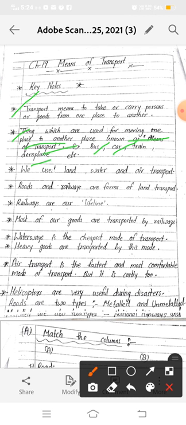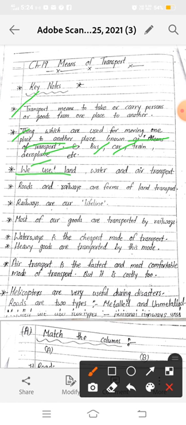We use land, water and air transport. We have three types of transport: land transport, air transport and water transport, okay. Of these, water transport is the cheapest mode of transport, and air transport is very expensive, and we also have land transport, okay.